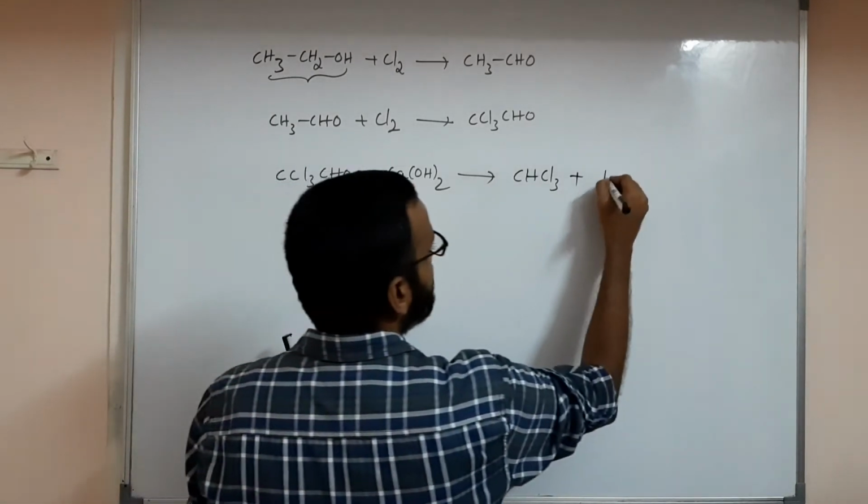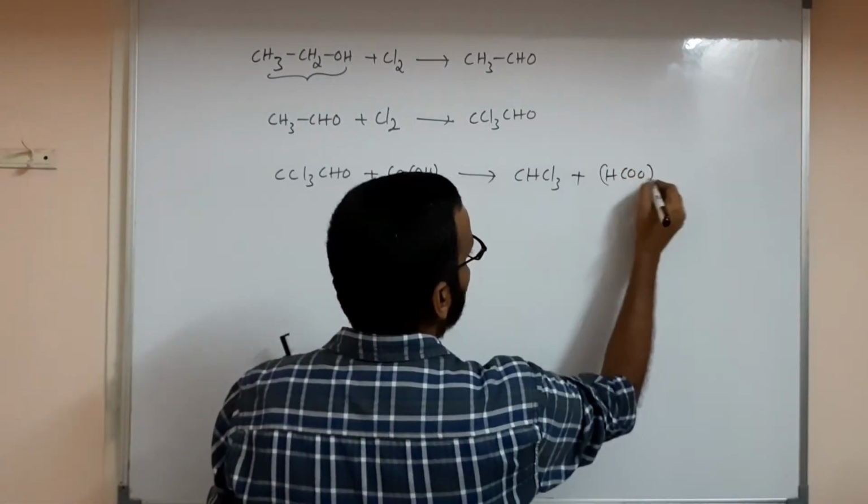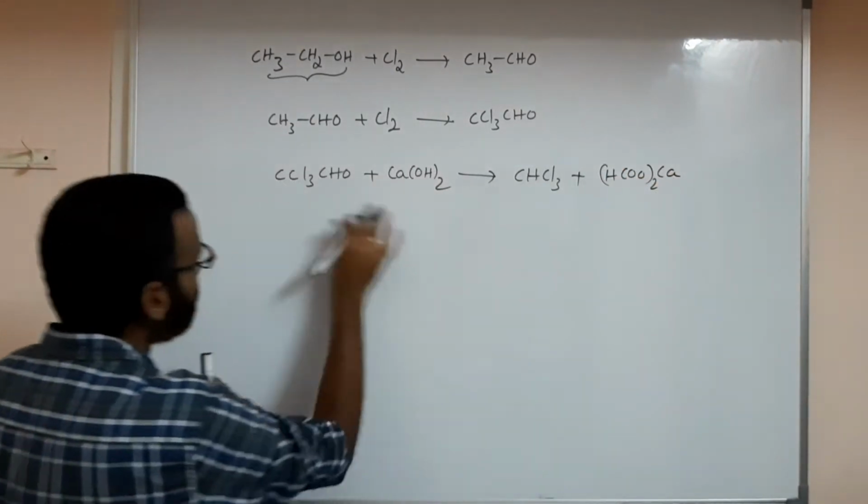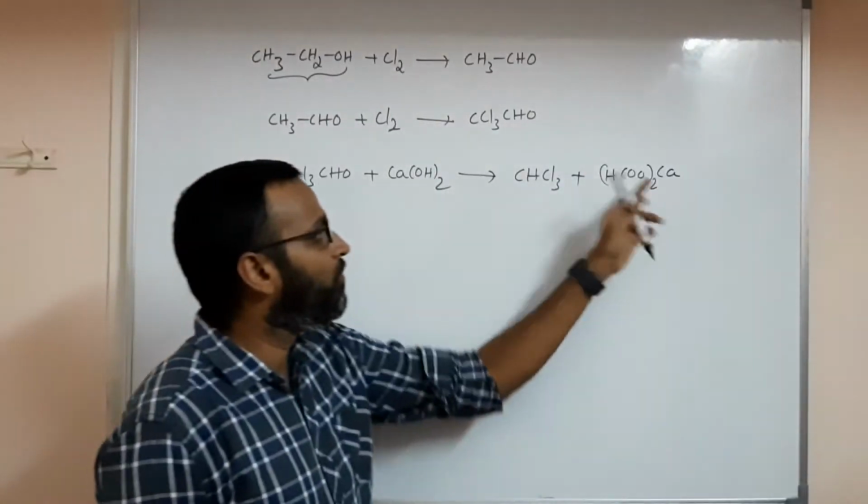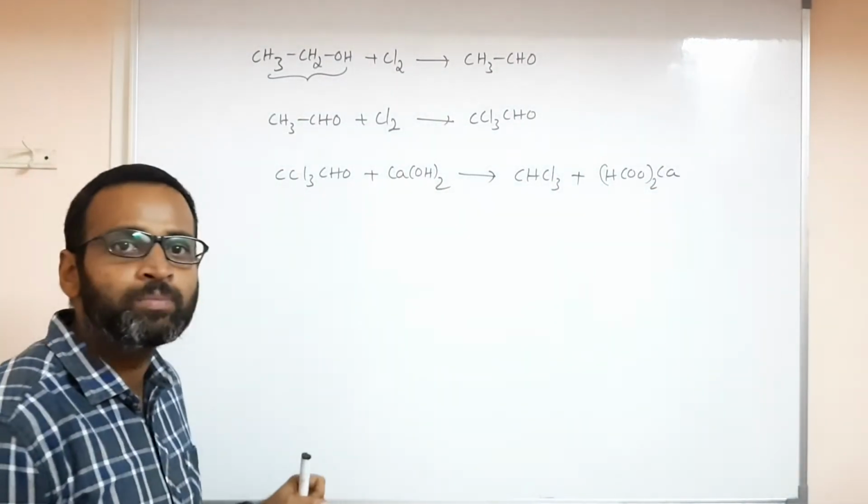Calcium formate means (HCOO)2Ca. That means you have to balance it. This is the most important thing.